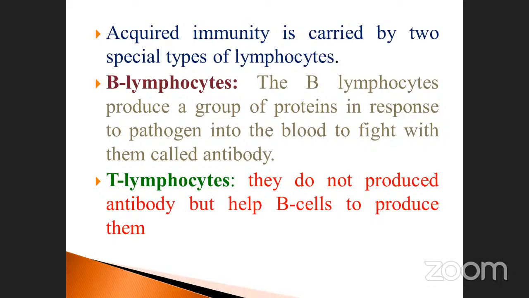T lymphocyte, the thymus gland lymphocyte. The thymus lymphocytes, otherwise called T lymphocytes, do not produce the antibody, but help the B cells to produce them. The T cells help the B cells. They induce the production of antibodies by the B lymphocytes.